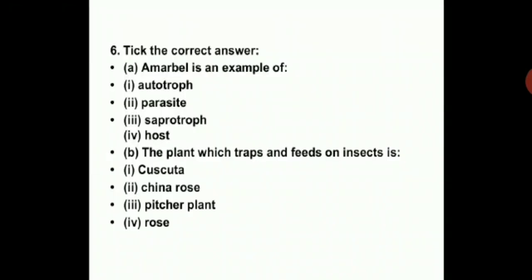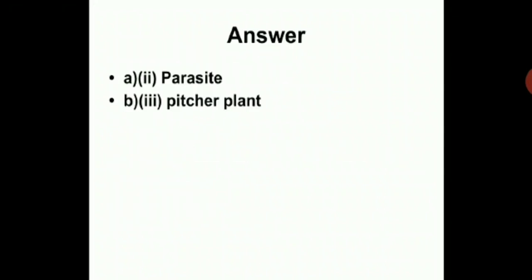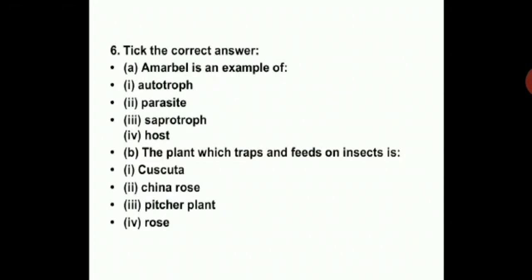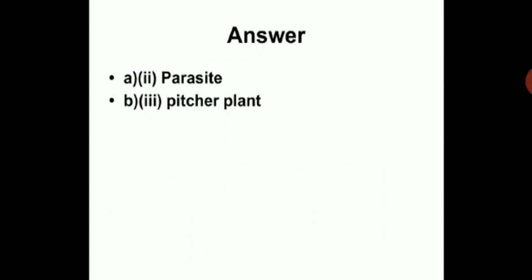Then you have to tick the correct answer. Amarbel is an example of autotroph, parasite, saprophyte or host. Second one, the plant which traps and feeds on insects is Cuscuta, China rose, pitcher plant, rose. So can you think of the answer? Amarbel is an example of parasite, and the plant which traps and feeds on insects is pitcher plant. So you can write the answers in your notebook. You just need to write the proper question number and the answers in your notebook.